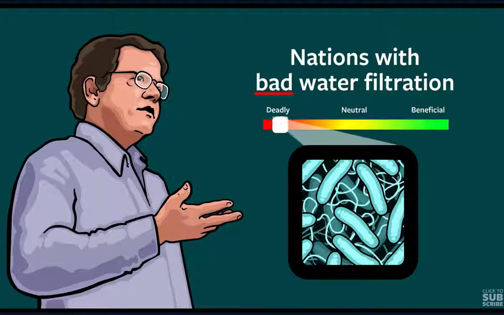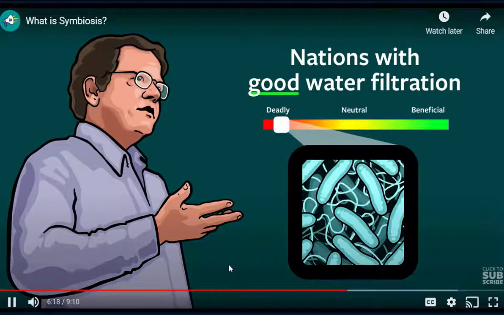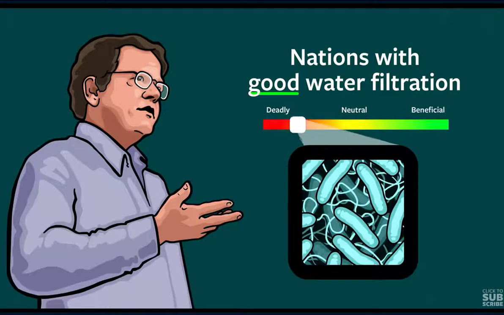In nations with bad water filtration, the bacteria remained deadly year after year. This is because natural selection favored strains of the bacteria that would make people use the toilet more frequently, even if it eventually killed them due to dehydration, because the bacteria would contaminate more water this way and spread faster to new hosts. In countries with good water filtration, strains of the bacteria evolved toward commensalism.